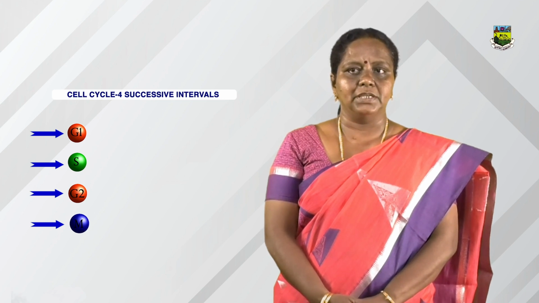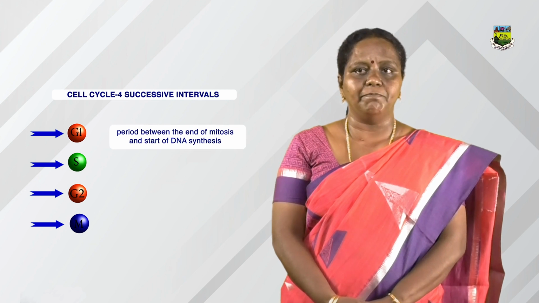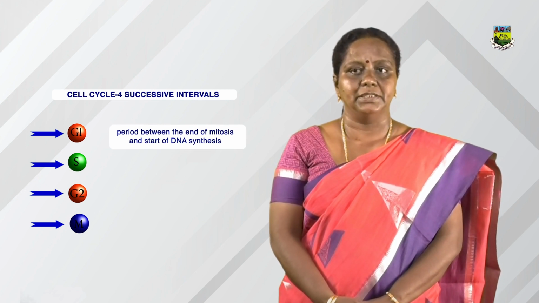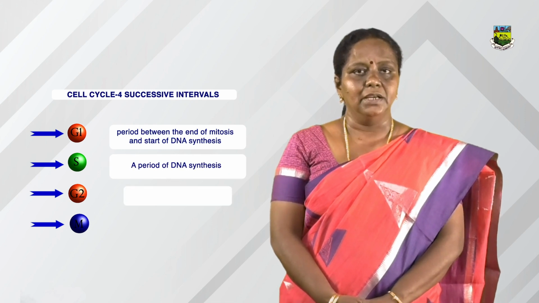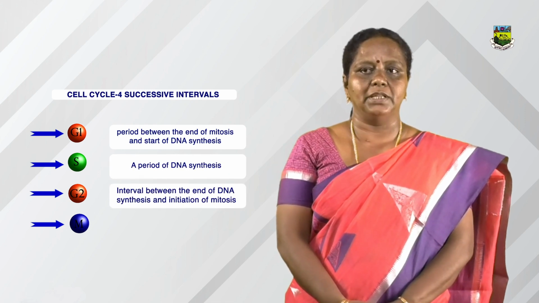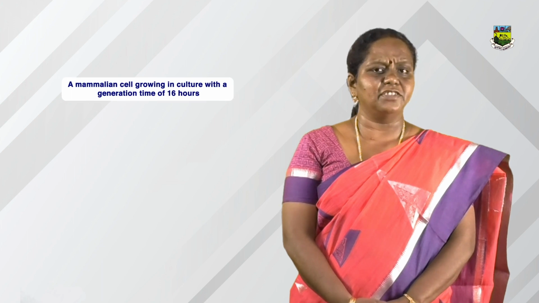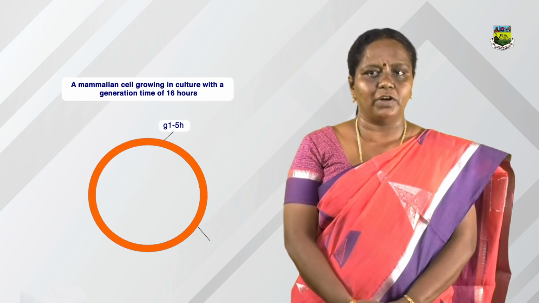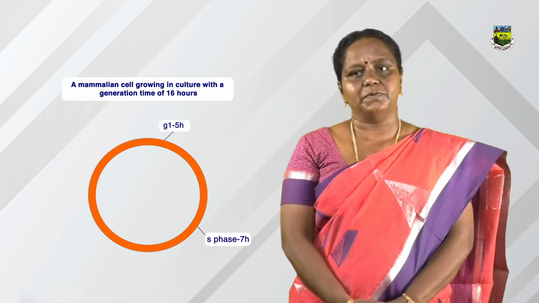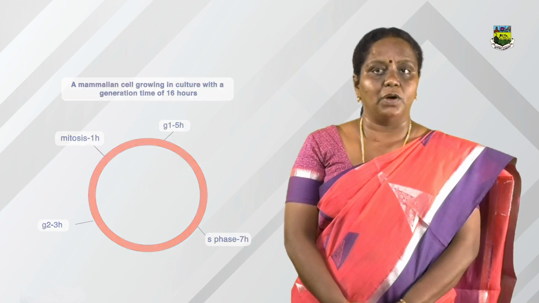During the G1 phase, the DNA synthesis starts. The G1 phase is the period between the end of mitosis and the start of DNA synthesis, and S phase is a period of DNA synthesis, and G2 phase is the interval between the end of DNA synthesis and initiation of mitosis. A mammalian cell growing in culture with a generation time of 16 hours is represented by a G1 phase of 5 hours, S phase of 7 hours, G2 phase of 3 hours and mitosis phase of 1 hour.